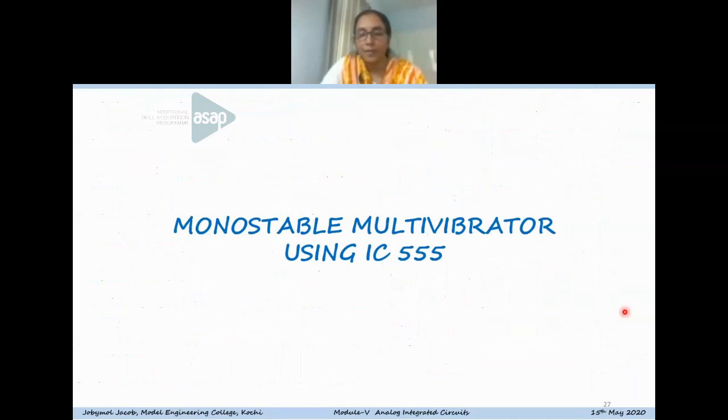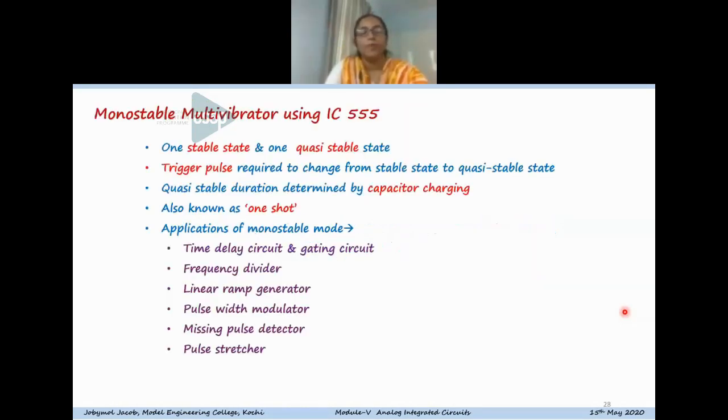So the monostable multivibrator. In the last class, we were also discussing the monostable multivibrator using operational amplifiers, and we know that in monostable operation there is one stable state and one quasi-stable state. For changing from the stable state to the quasi-stable state, a trigger pulse is always required. And the quasi-stable duration is determined by the capacitor charging.